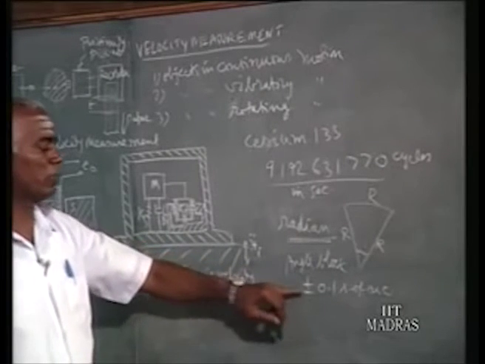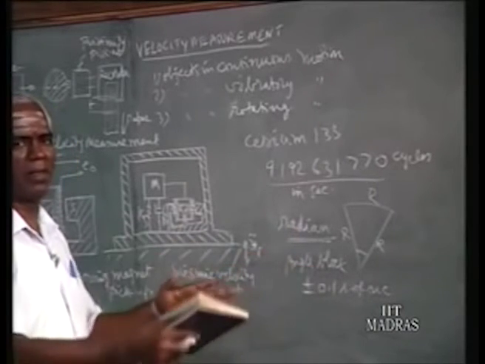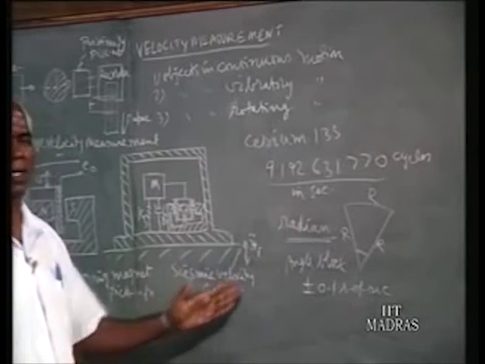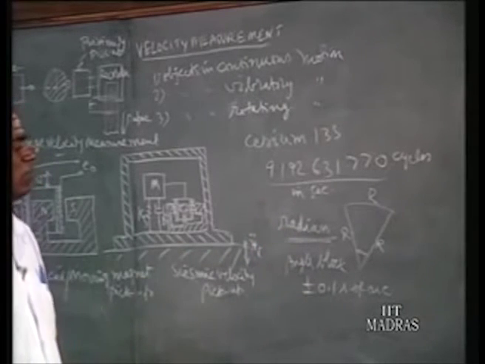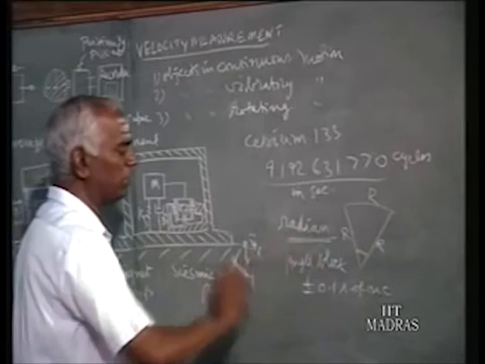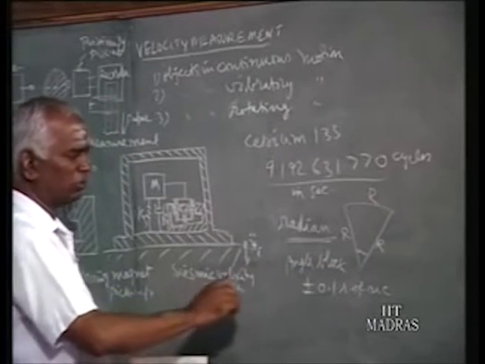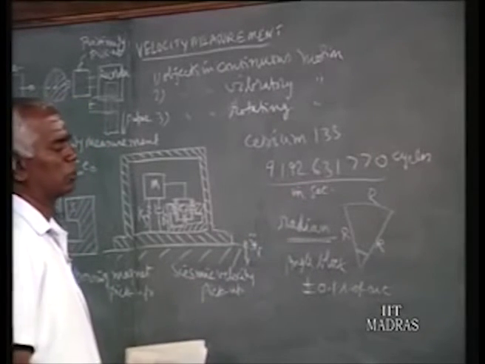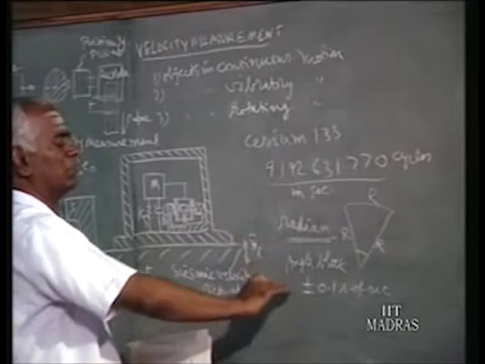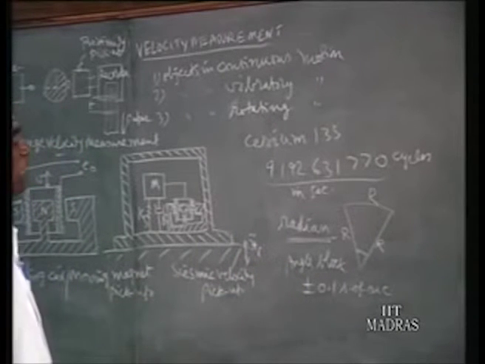So we have up to 0.1 second of arc accuracy. You can stack a number of angle blocks to obtain any angular position, any required angle, within this accuracy. So with that we have the basis for angular motion also; though it is in terms of length, we have angle blocks themselves giving the standards.